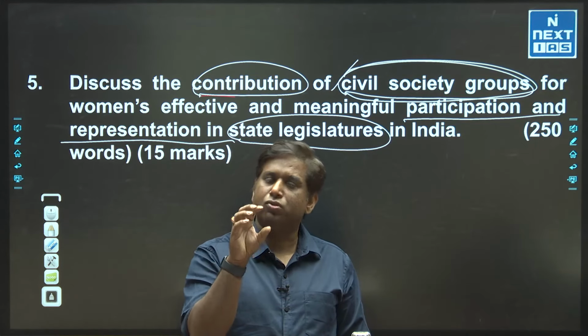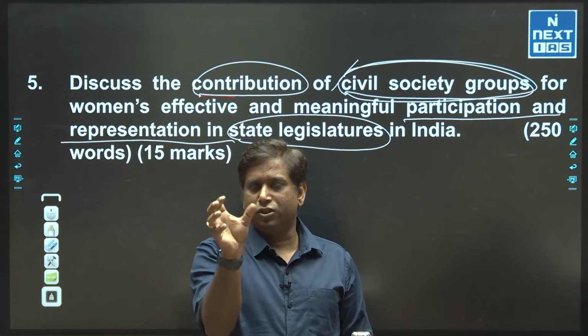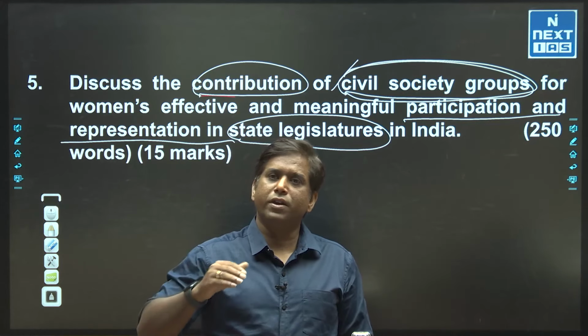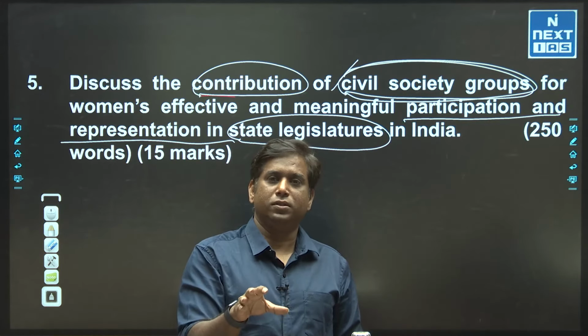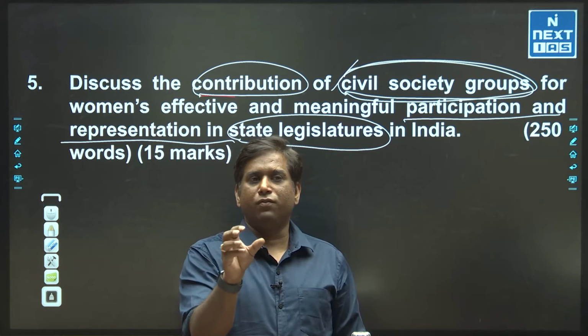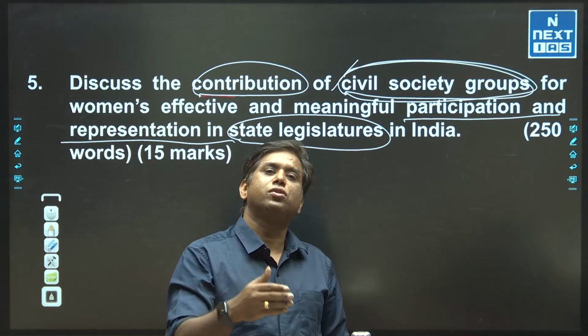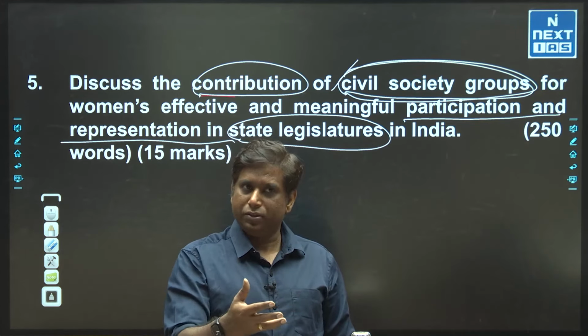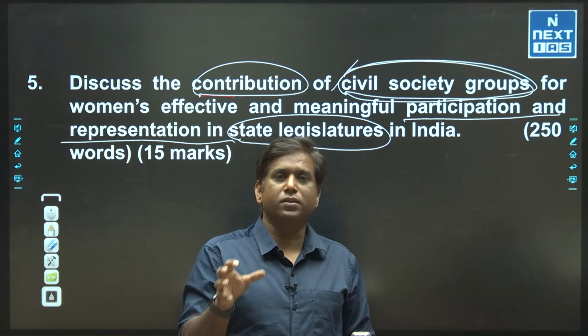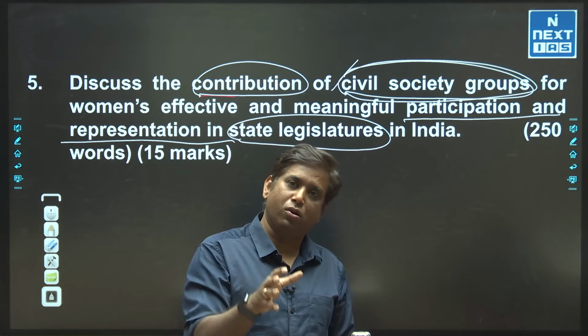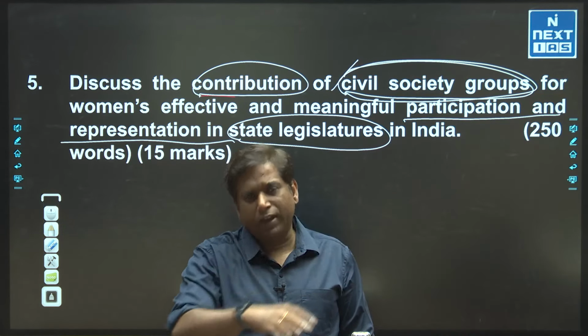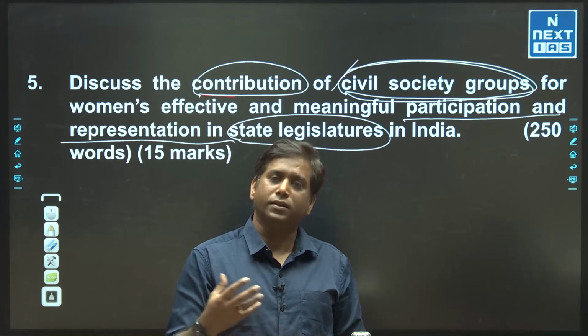Technically, your answer should have 3 important parts. The first part is the introduction, where you give the right context of why the role of civil society groups is required apart from the institutional and legal mechanism. In the second part, you talk about what role they play, and connecting to it, you come up with certain examples.